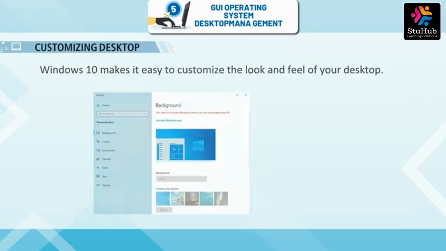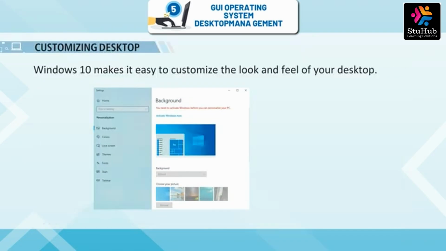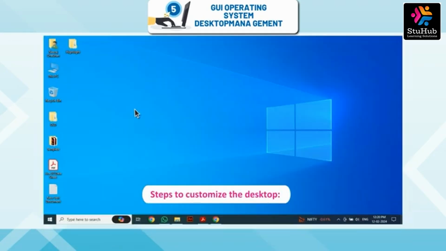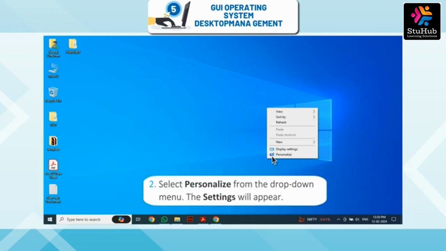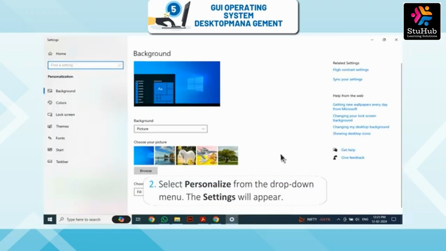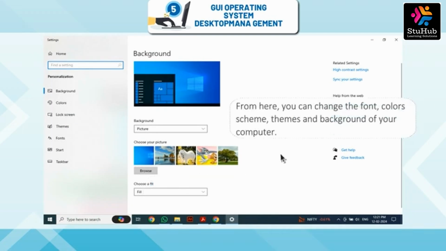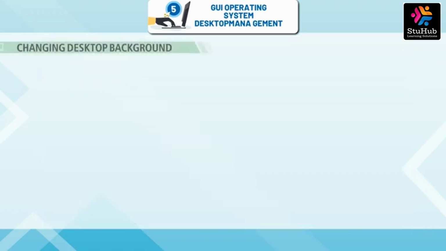Customizing desktop. Windows 10 makes it easy to customize the look and feel of your desktop. Steps to customize the desktop. 1. Right-click anywhere on the desktop. 2. Select Personalize from the drop-down menu. The settings will appear. From here, you can change the font, color scheme, themes and background of your computer.